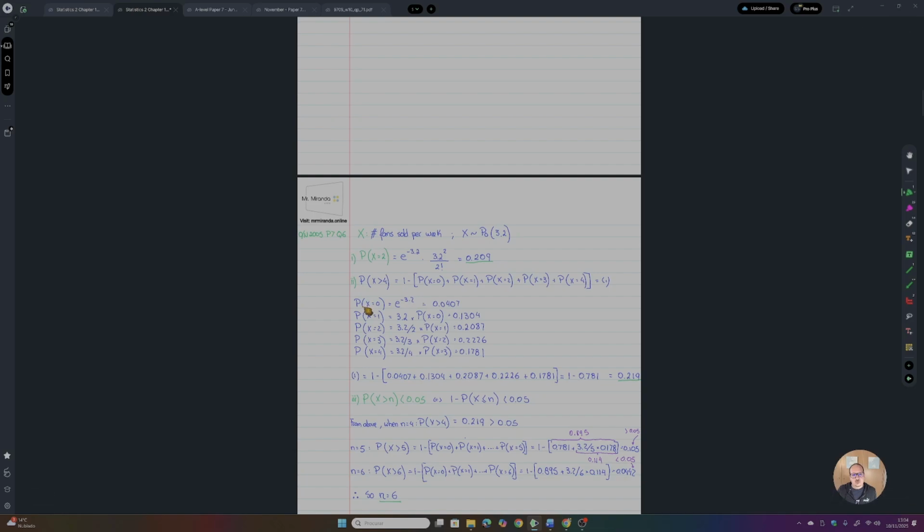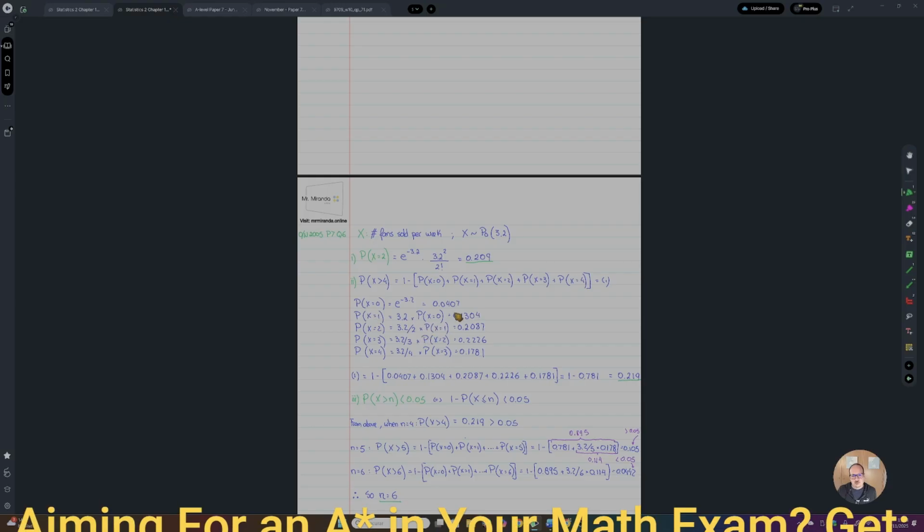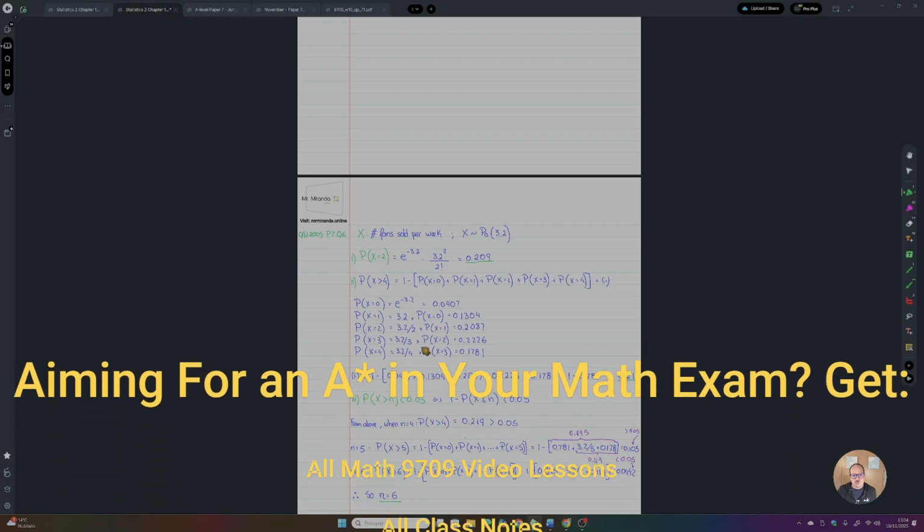I started with the probability that X equals 0. Here you have it. So the probability that X equals 1 is the parameter divided by 1 times the value that I already calculated. Here we go. Then for X equals 2, the parameter divided by 2 times the previous probability, that one, and so forth.